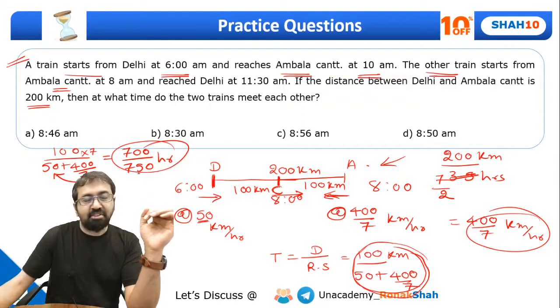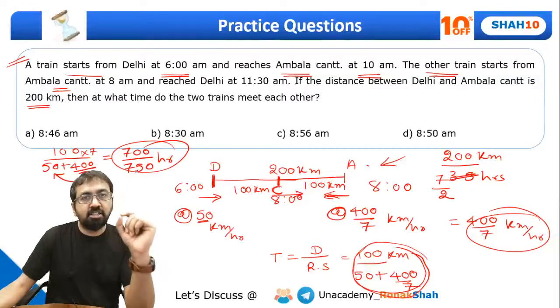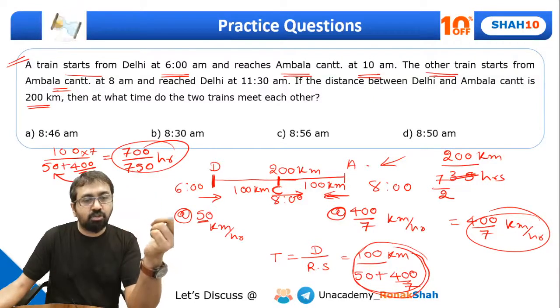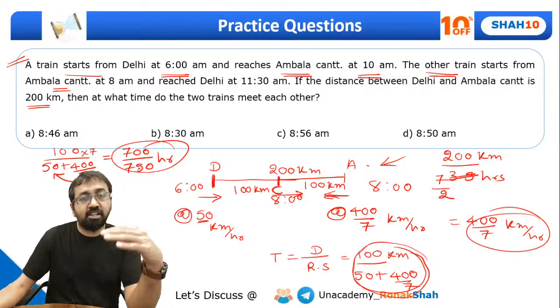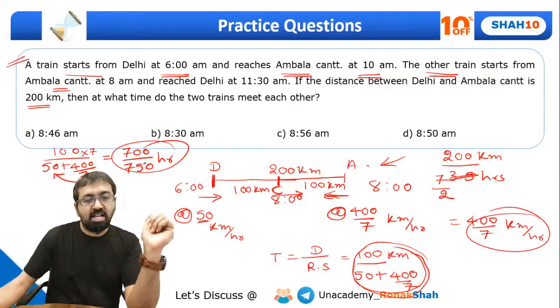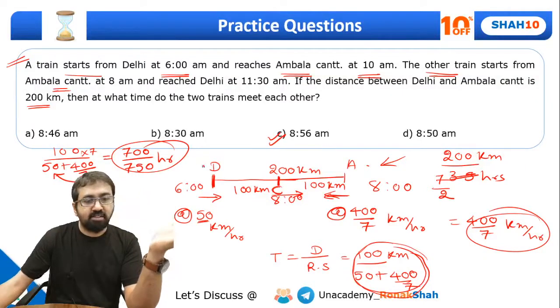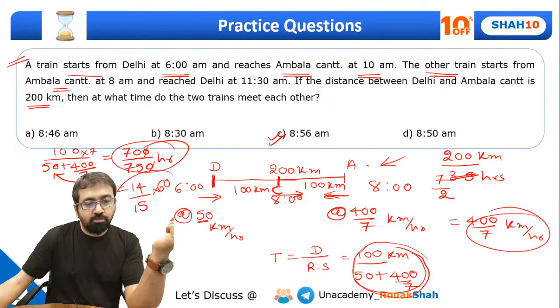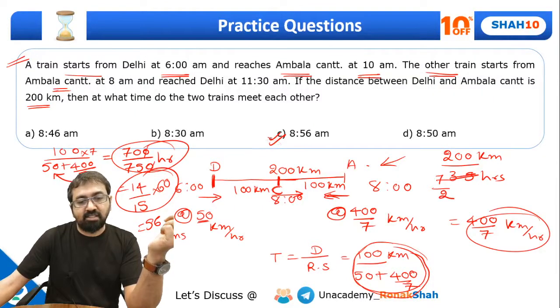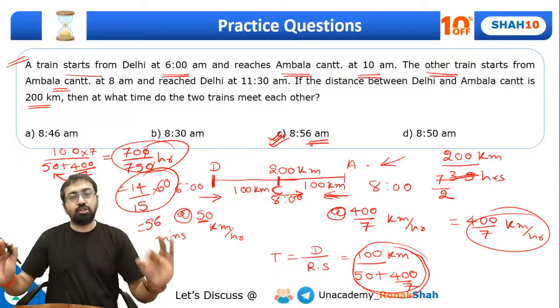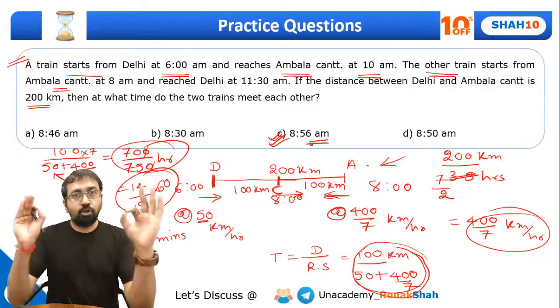Right, now can I say 700 by 700 would have been 1 hour? Here the denominator is slightly more than 700, relatively 700 and 750, they are close. So this answer should be slightly less than 1 hour, and we have this option 8:56. If you want to precisely calculate, this will come out to be 70 upon 75, or you can say 14 by 15. This is in hours, so convert it into minutes, so you will get 56 minutes. So 56 minutes past 8, that is 8:56 a.m., they'll cross each other. Yes, everyone, have you all understood this part?